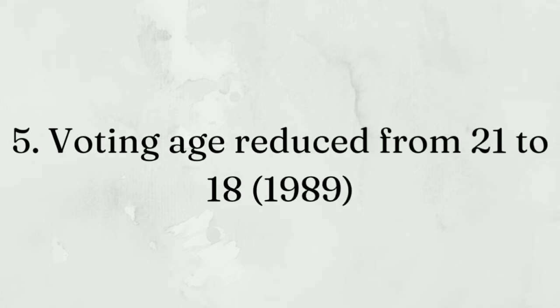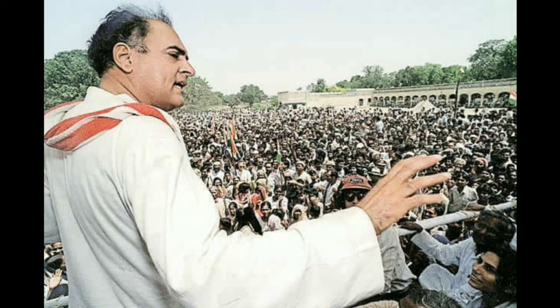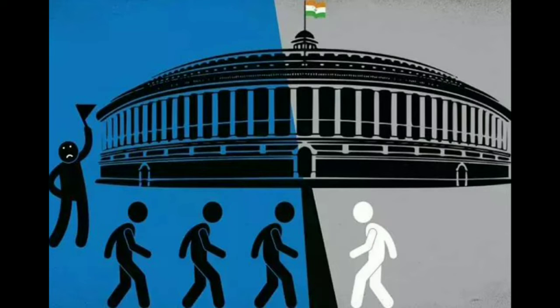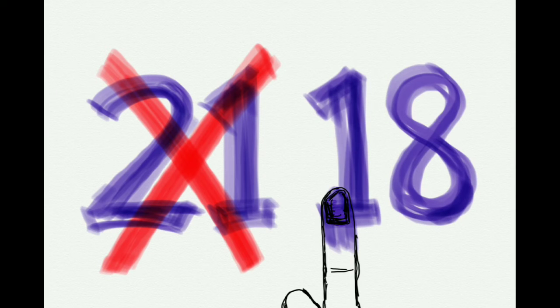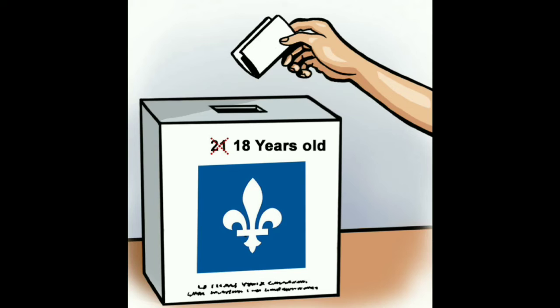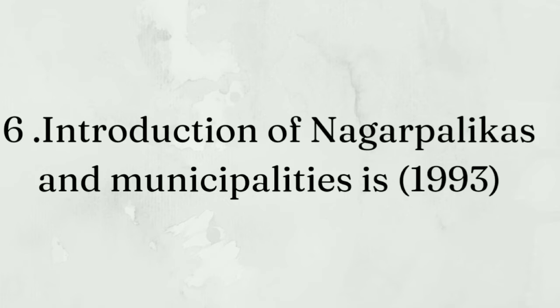Voting age reduced from 21 to 18. The then Prime Minister Rajiv Gandhi explained it as an expression of the government's full faith in the youth of the country. The youth are aware and informed, and thus lowering of the voting age would provide an opportunity to the unrepresented youth of the nation to vent out their feelings and motivate them to become a part of the political process eventually. Introduction of Nagarpalikas and municipalities.